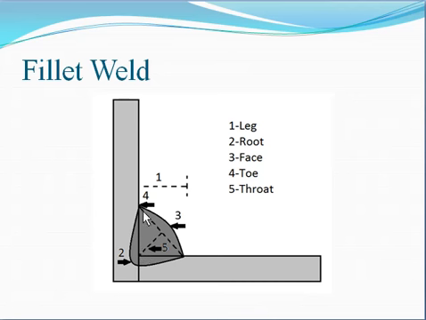Third is the face. This external portion is called the face. Fourth is the toe. This is one toe and this is another toe. And fifth, the most important thing, is the throat, or we can say the throat thickness. It is the line starting from this corner up to the perpendicular line joining the two toes. The line perpendicular to this up to the corner point is called the throat thickness. This is all about the fillet weld.